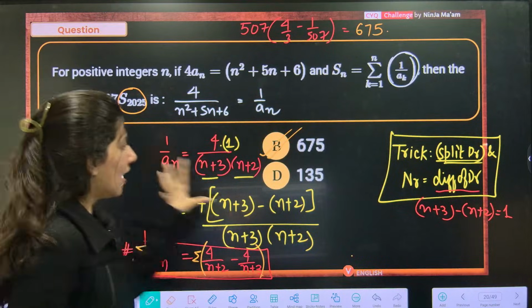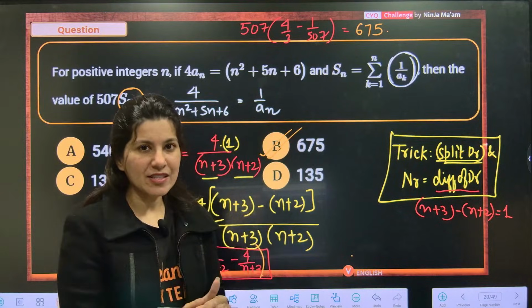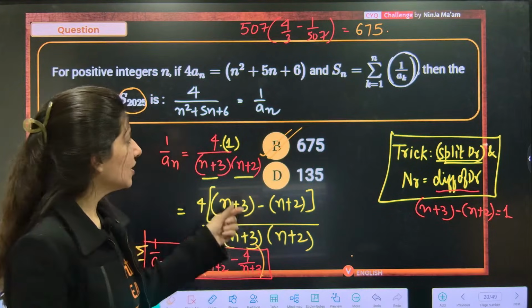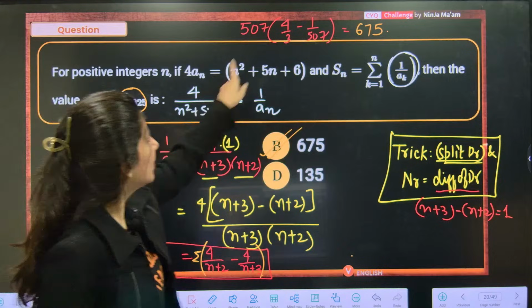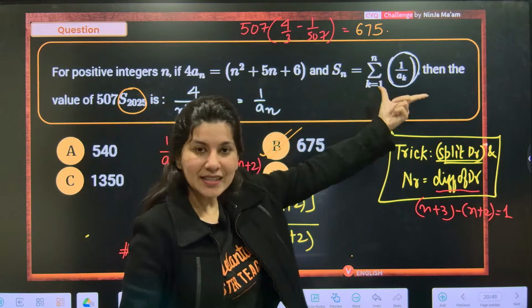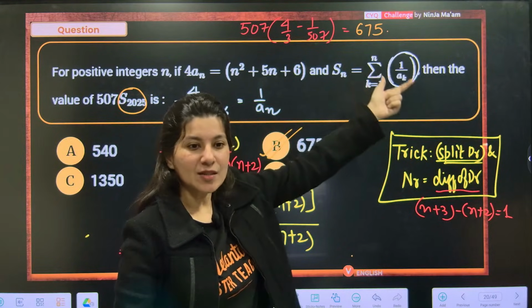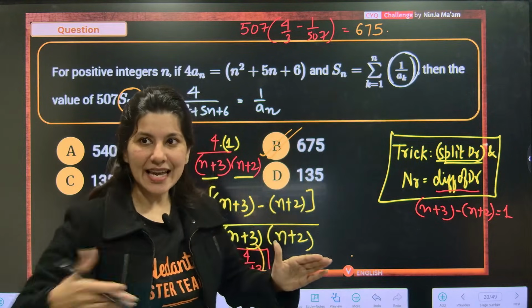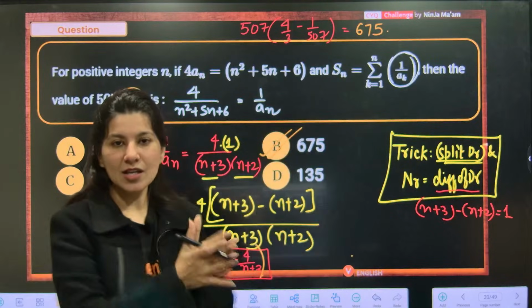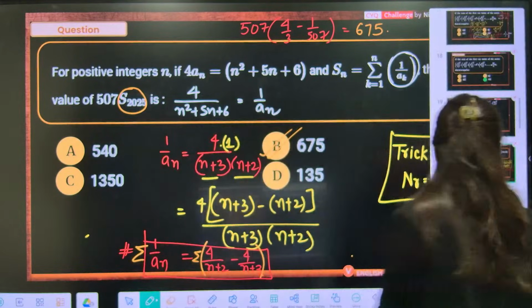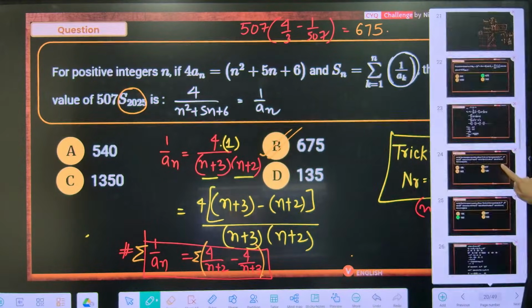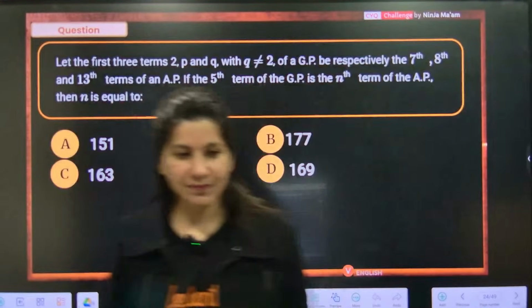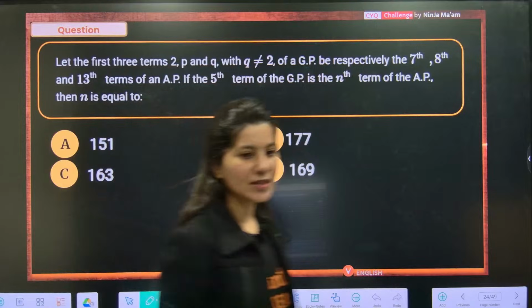See, I have given you a descriptive solution, but to be very honest, not a very difficult question. Just make sure that you put the value over here, split it, express numerator in terms of denominator, separate it out, eventually telescopic series, cancel first and last term, solve it, done, good to go. Okay, algorithm summarized. Let's move on to the next question.